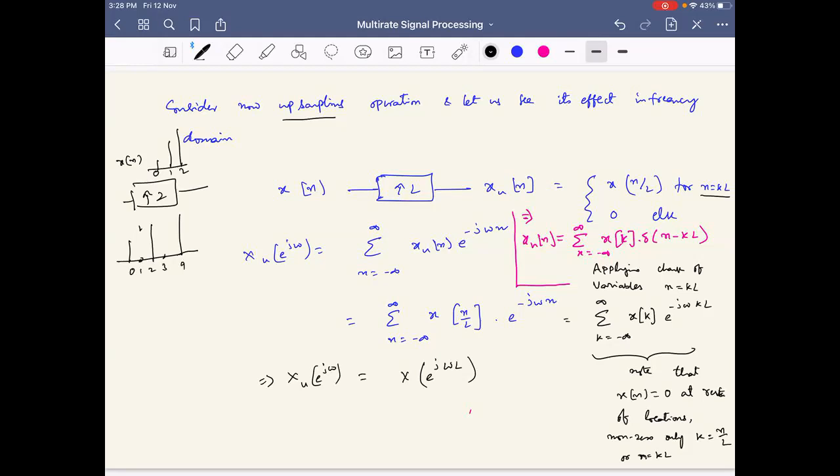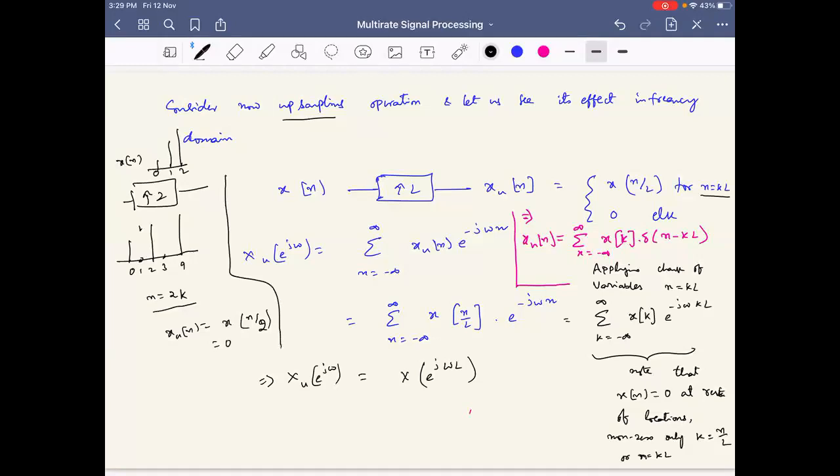So n is equal to 2 times k. Then in that case, you directly have x2 of n equal to x of n by L. Please note that n by L. Sorry, 2 times k here, because L itself is 2. So x of n by 2 when n is a multiple of 2, otherwise it is equal to 0. That's what we have done. Is this fine or not?